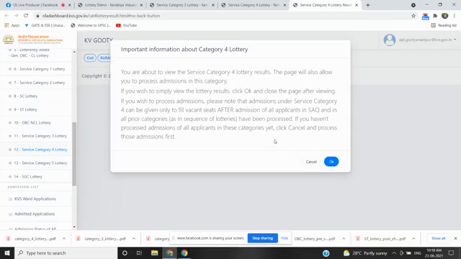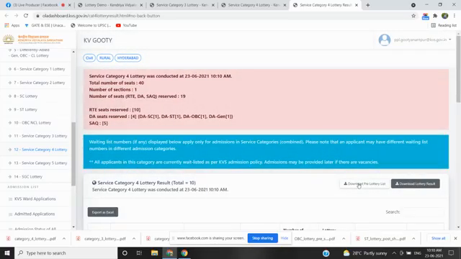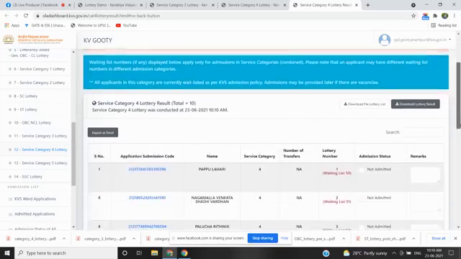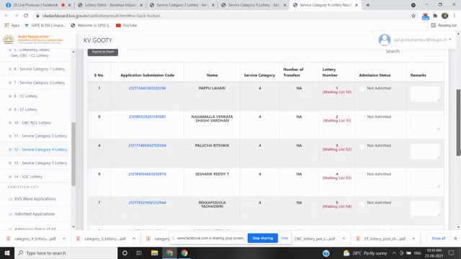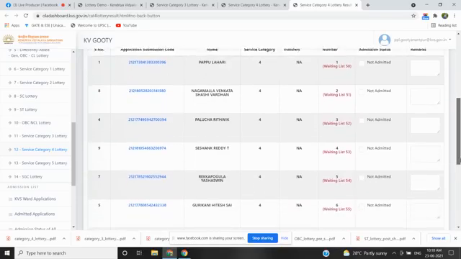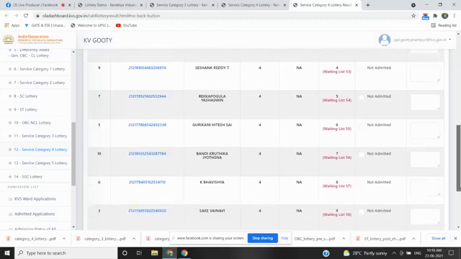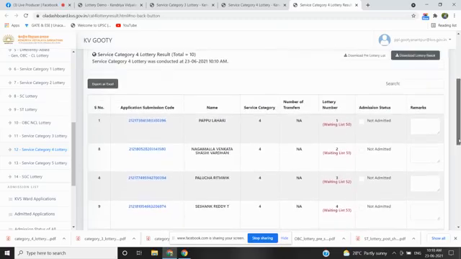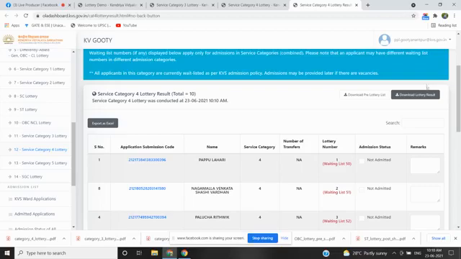If there is any shortfall in category 3, then we will go for category 4. The list has been generated, you can see the list here. I'm downloading the lottery result. Next we are going for service category 5.